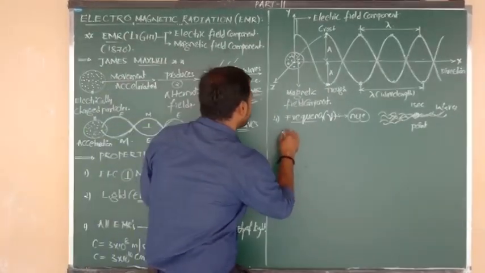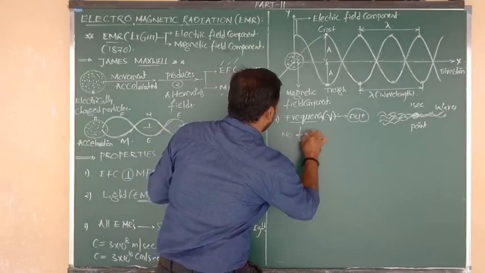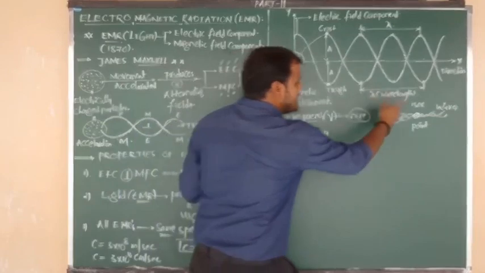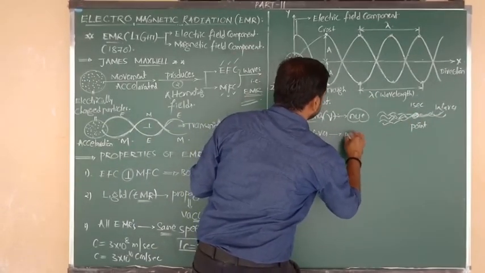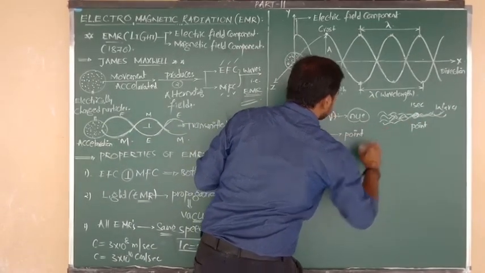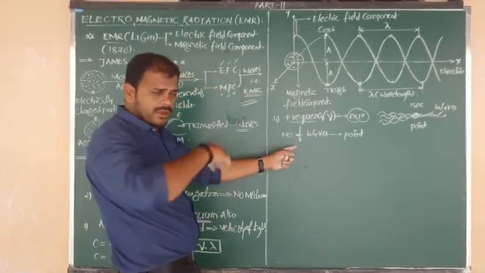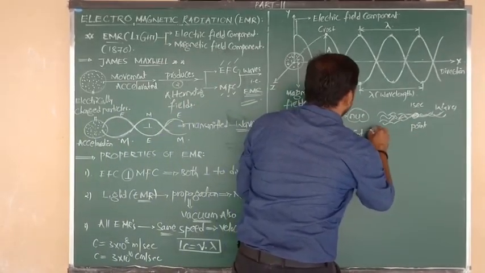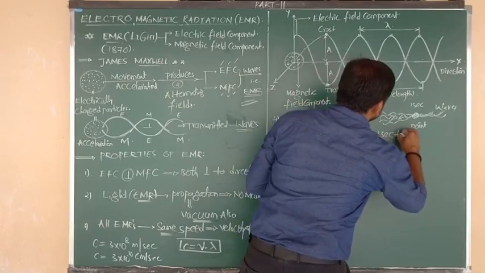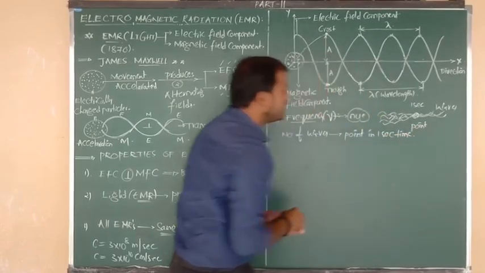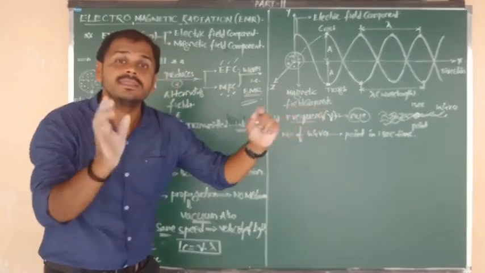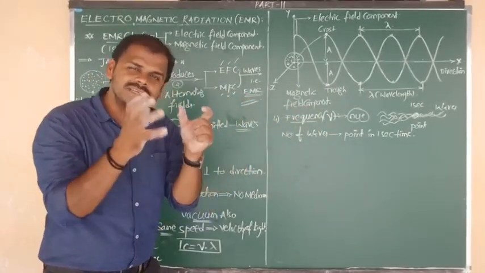So what is the one-line definition? The number of waves passing through a particular point in 1 second. In 1 second, how many waves pass through that point, such a number is equal